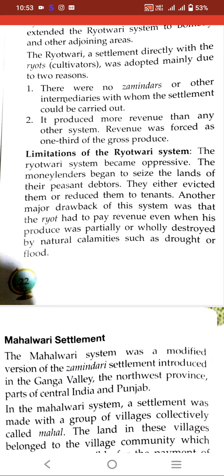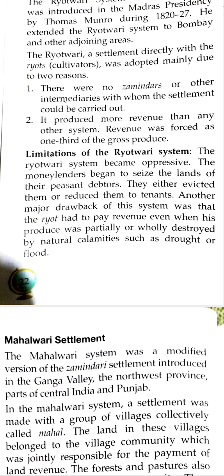The Ryotwadi system became very oppressive. The moneylenders began to seize. Seize means the act of taking possession of something. If you are not able to pay the loan, then your property is seized by the bank or something like that. Ryots, the farmers, sometimes had to borrow money from moneylenders at a high rate of interest. So the moneylenders began to seize the lands of their peasant debtors. It means when peasants were not able to repay the loan to moneylenders, their properties were seized by the moneylenders.